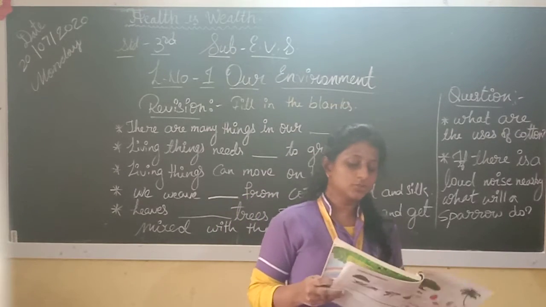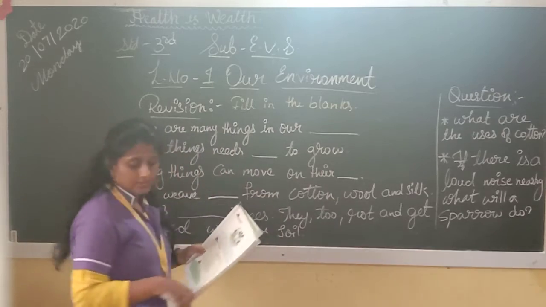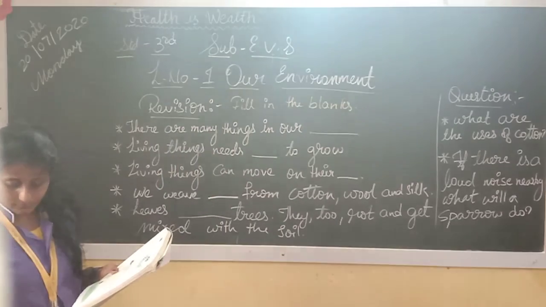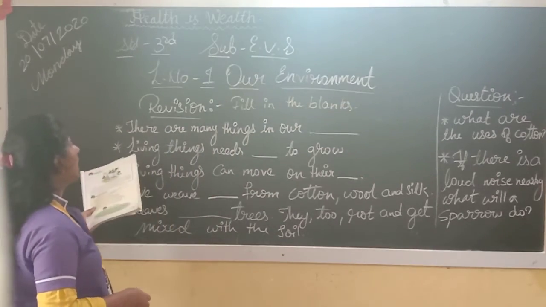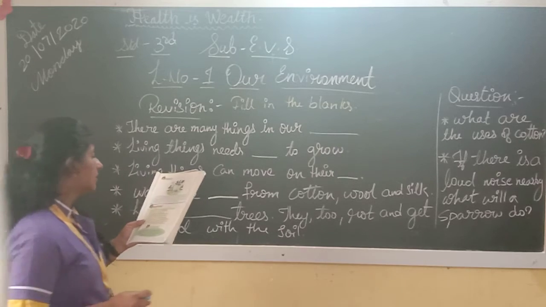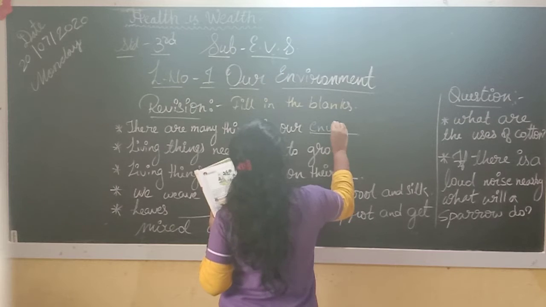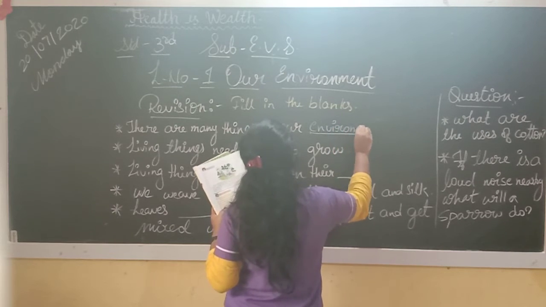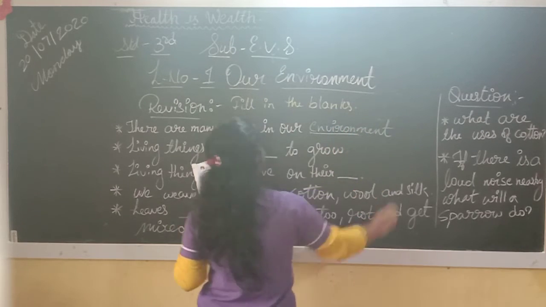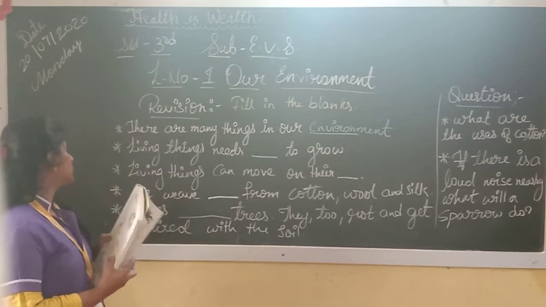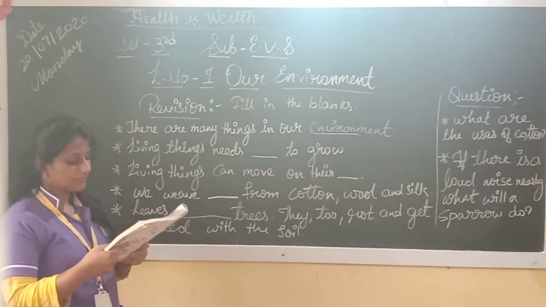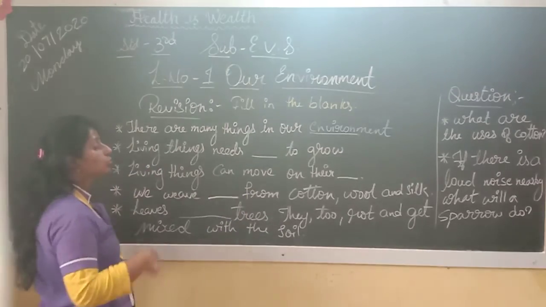Okay, so children, today we learn this with fill in the blanks. There are many things in our environments. Living things need food to grow.